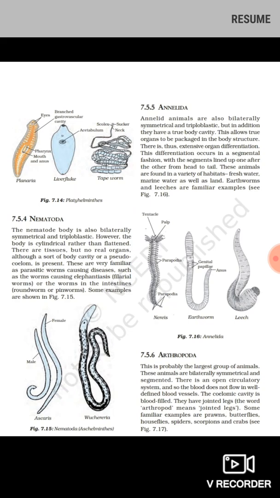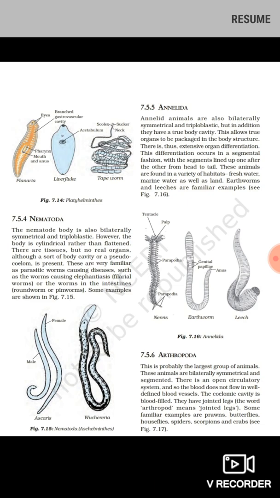Let us come to the next phylum, that is Nematoda. The nematode body is bilaterally symmetrical and triploblastic. Last time we understood what bilateral symmetry is.